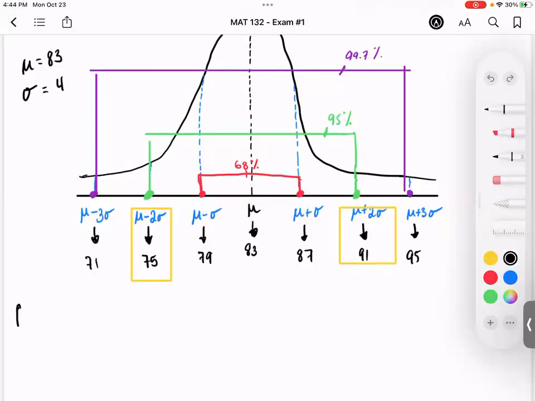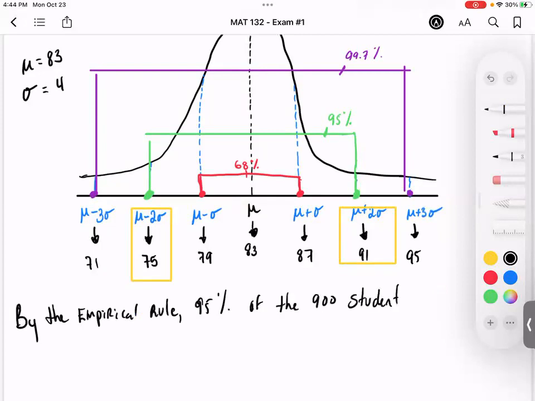So by the empirical rule, 95% of the 900 students that took the exam scored between 75 to 91 on the final exam.